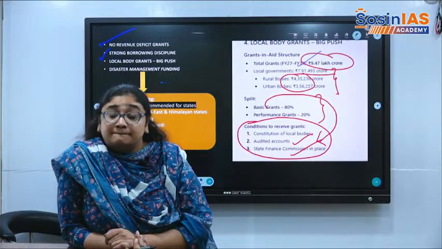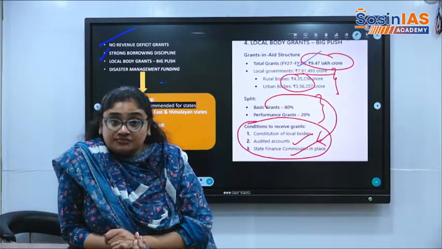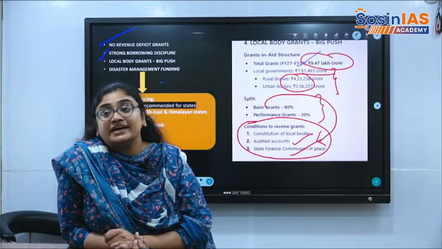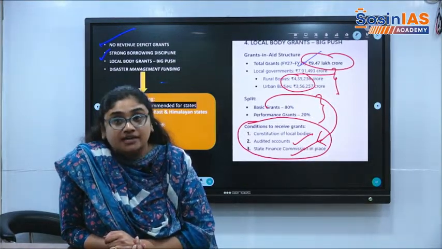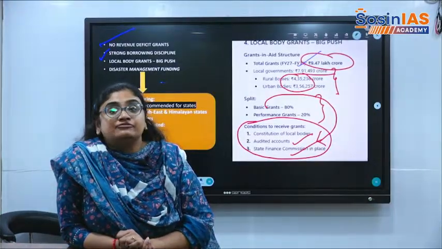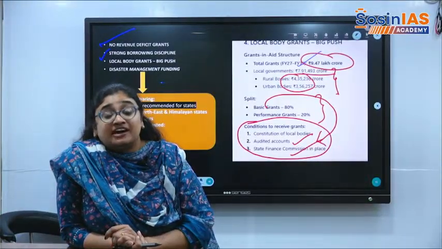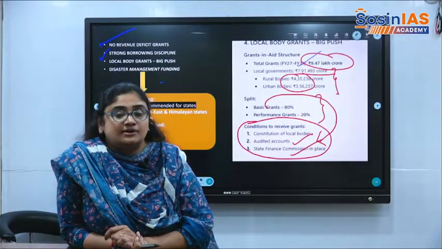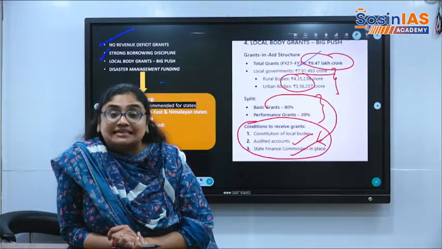For the center, it is 3.5% according to the FRBM Act. According to the Finance Commission, the center needs to achieve the 3.5 target by 2031, and for the states it is to be 3%.